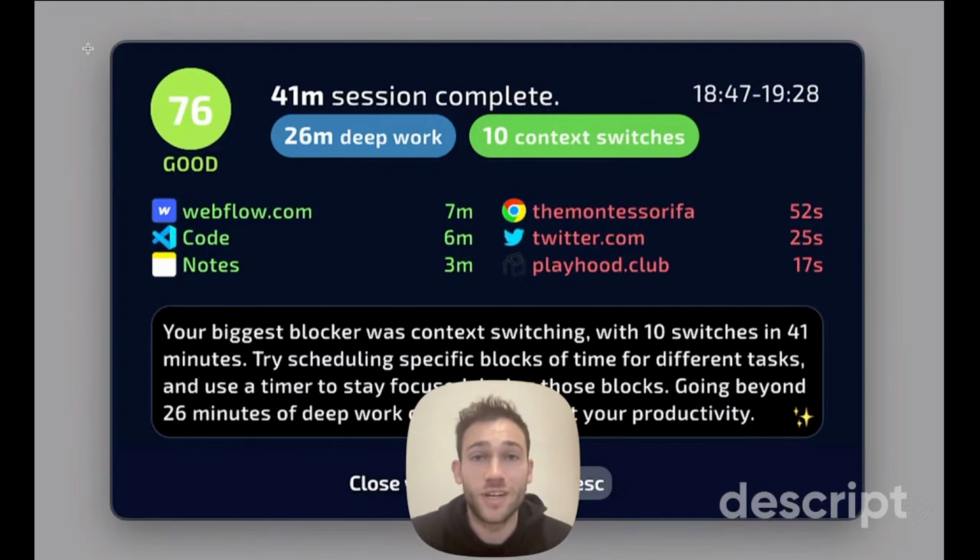I find this feature really helps me get back on track when I have a bad session and I find myself a bit distracted. This session was okay, but I really could have done with not letting my web design and coding contexts get interrupted by Twitter and these other websites. I find it gets me right back on track to see this, so that in my next session I can be much more intentional about how I spend that time and I can really focus on doing some deep work.